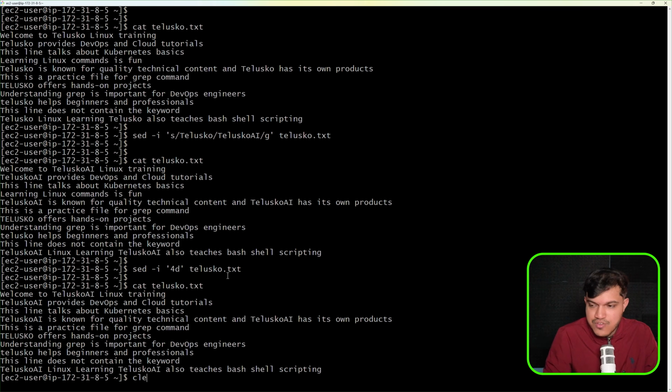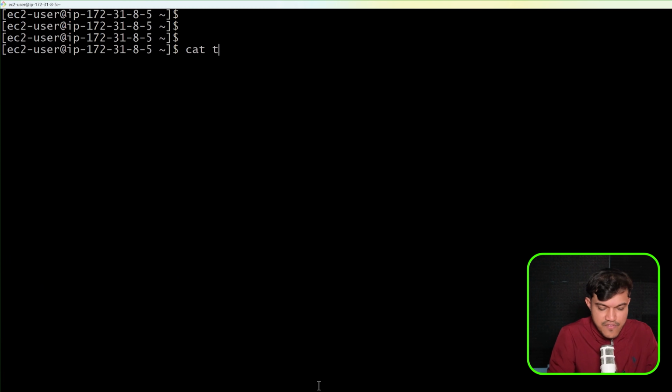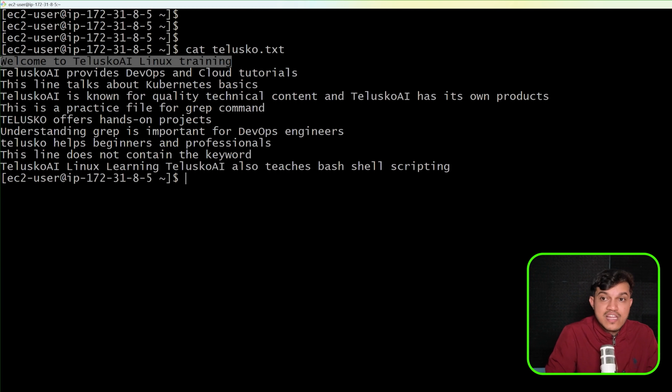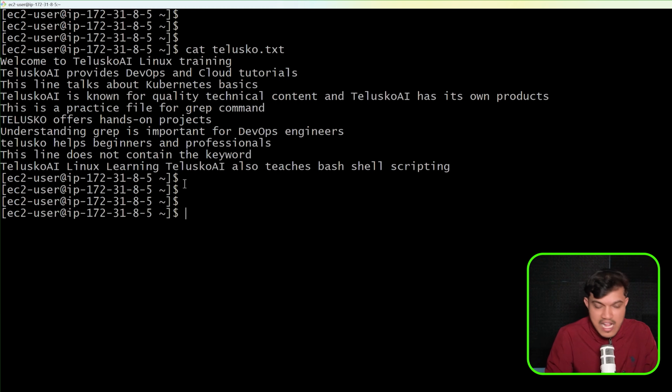Let me just clear my screen here again. I will say cat telusko.txt. Great. And the first line is "welcome to Telusko AI learning, Linux training." If you want, you can delete that also. How do you delete this? I'll say sed without opening. Of course, if you want, you can open vi, open the file, go to the insert mode, and just delete this, right? You can replace it, you can add new content, but without opening the file, I want to process it. I'll say -i, and I'll say the first line, delete that.